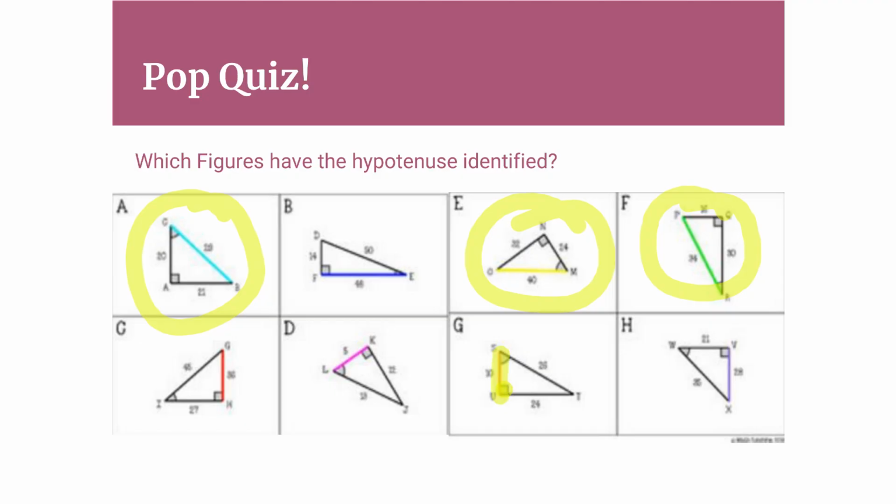Same thing here, the line is adjacent to it, so it's not the hypotenuse. And finally, 90-degree angle, and again, the highlighted line is adjacent to it. It is not across from it. So those are the ones where the hypotenuse is correctly identified.